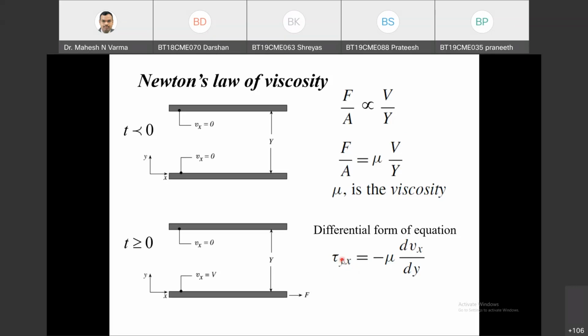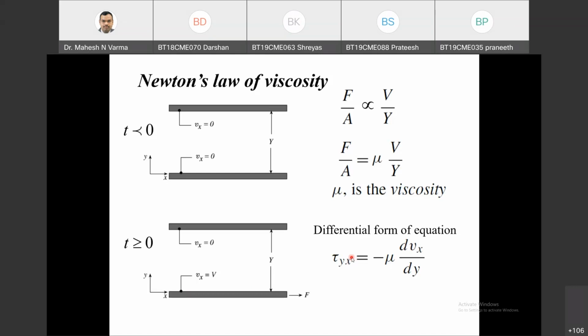So here we have two suffixes, and this is standard. Tau yx means I have x momentum flowing in the y direction. I have velocity in the x direction, but this momentum is transported in the y direction, and there is no bulk motion in the y direction. So this suffix is very important. Tau yx and tau xy have altogether different meanings, even though they are the same in value. Physically they have altogether different meanings.